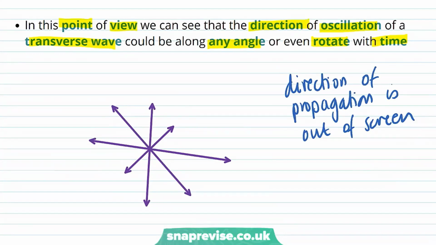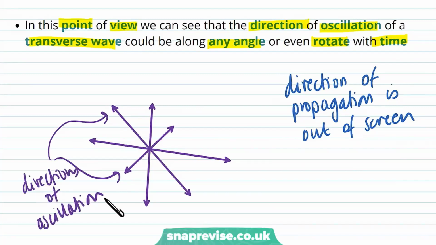So this tells us that we could have lots of different directions of oscillation, provided that all the directions of oscillation are within the plane of the screen. So if we're imagining here that the wave is coming out towards us, then all these directions of oscillation that we've got, so this one and all of them, they're all actually perpendicular to the direction of propagation.